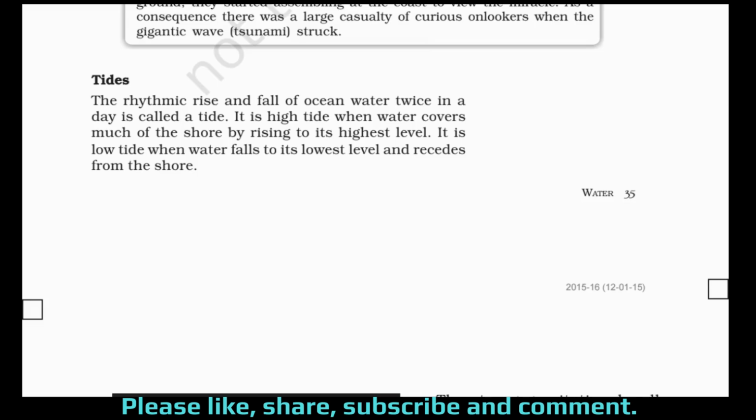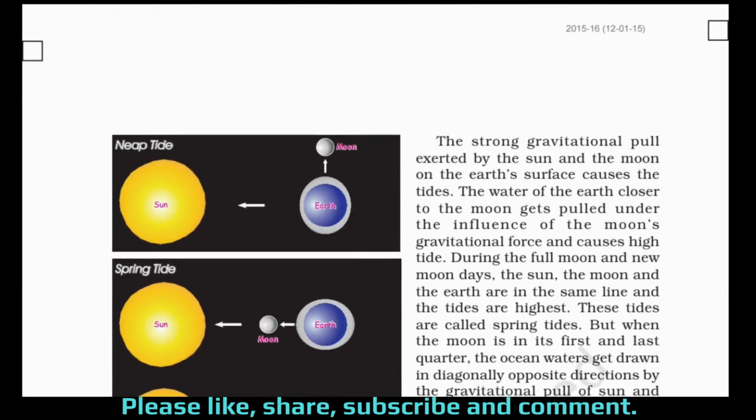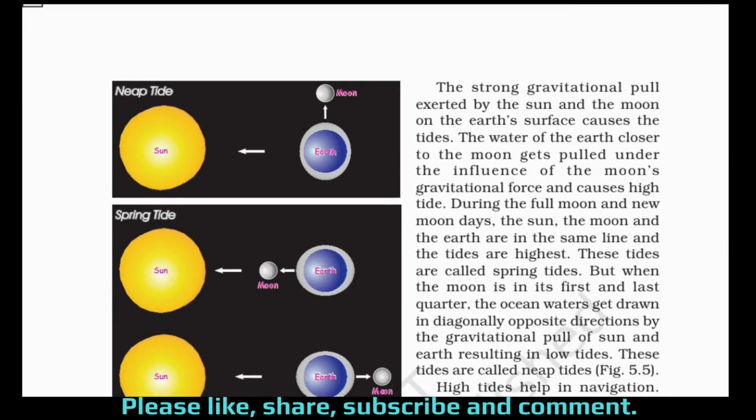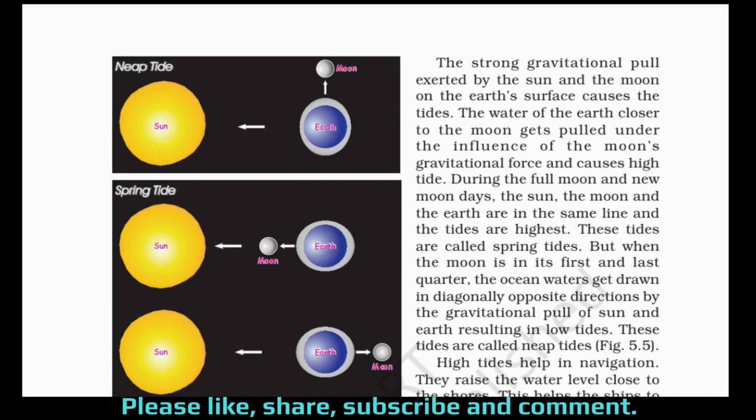So you can either add this whole paragraph if you get a question to write the definition of tides, or if you get a question, tell us how the tides are formed. Then you have to write this whole paragraph again. Okay. Now next page. The strong gravitational pull exerted by the sun and the moon on the earth's surface causes